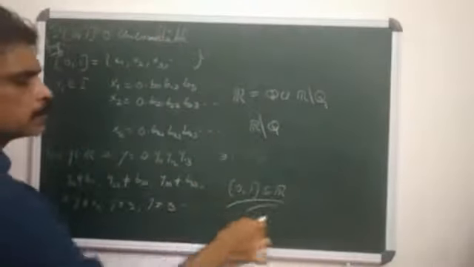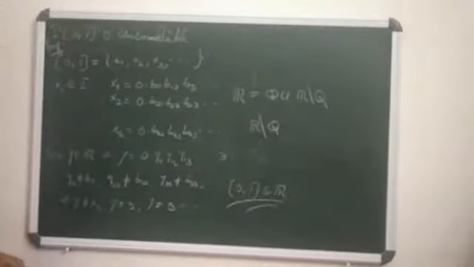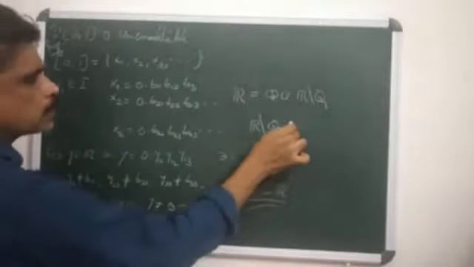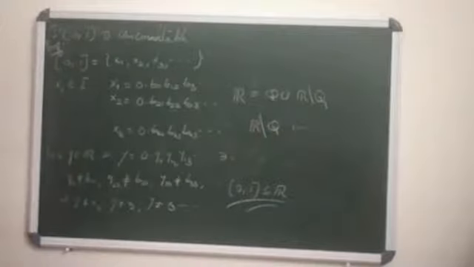But we know that R is uncountable. Thus the complement of Q is uncountable. Therefore, the set of irrational numbers is uncountable.